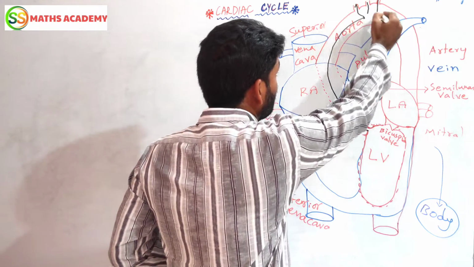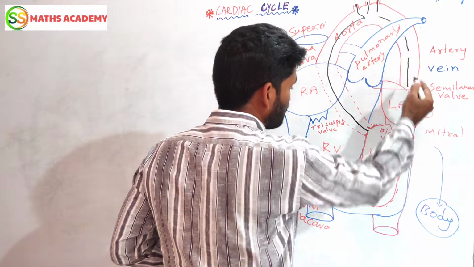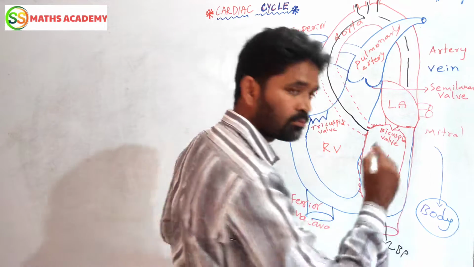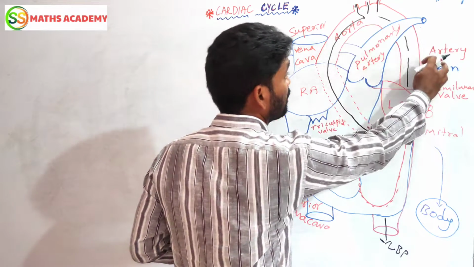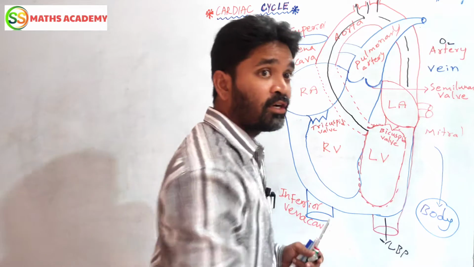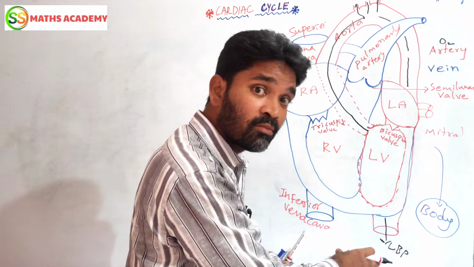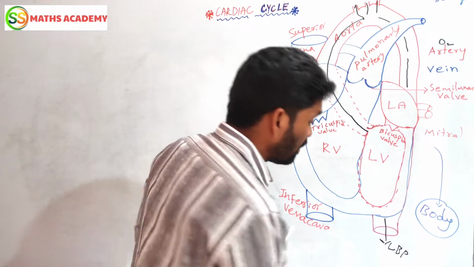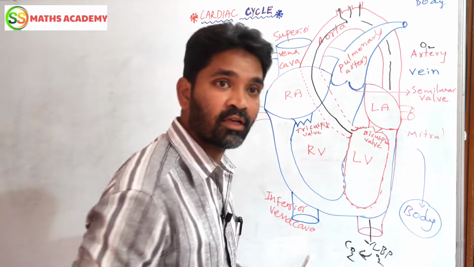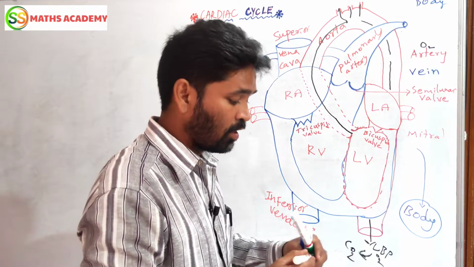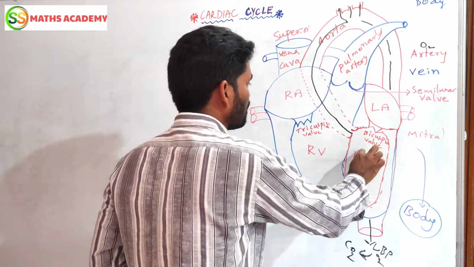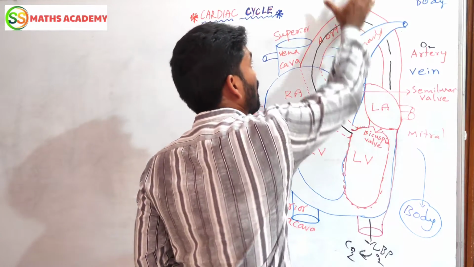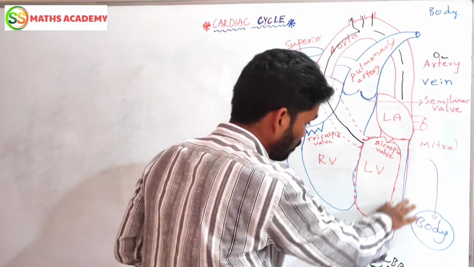Now, you can see it is also coming like this, and back side of the, now it goes to lower body parts. Now, which blood is going? Aorta is artery, so it will transport oxygenated blood. It is going to your body parts. Because whenever body parts take up oxygen, definitely they will release what? Carbon dioxide. Are you understanding that? That is your respiration. Now, I am telling that this aorta transfers the blood which is having oxygen to your upper body parts and to your lower body parts.